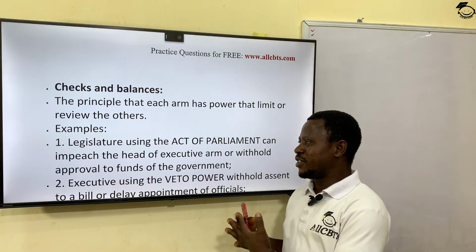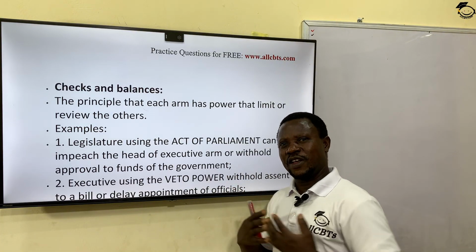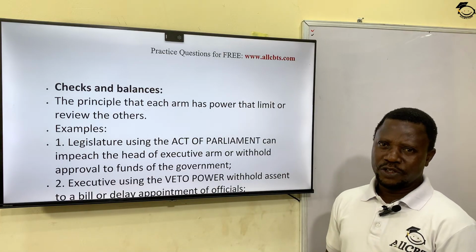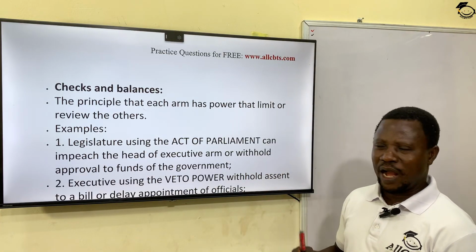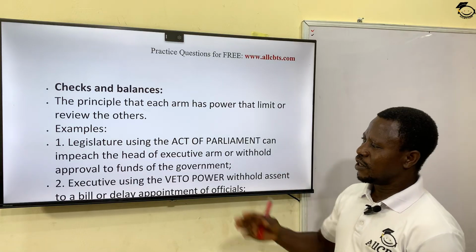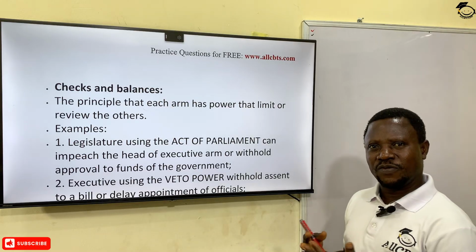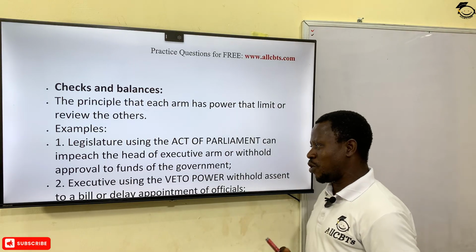In fact, the government, who people think is executive, are not permitted to spend money without the approval from the legislature. So this is a check on the power of the executive. You may now ask, what about the executive? The executive arm of government is given another power under checks and balance, known as what?